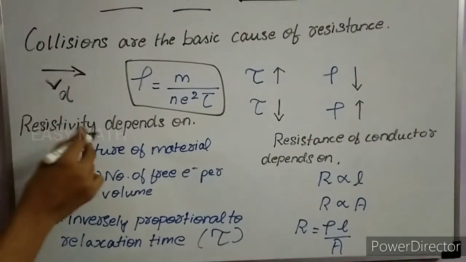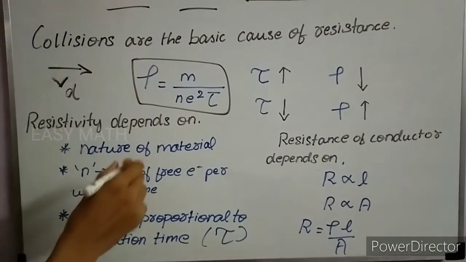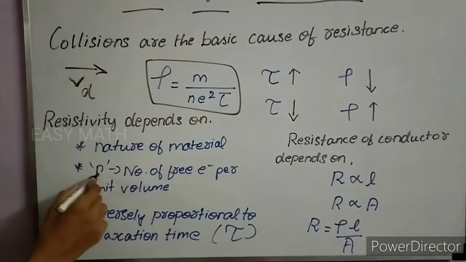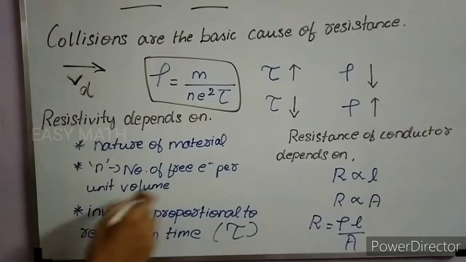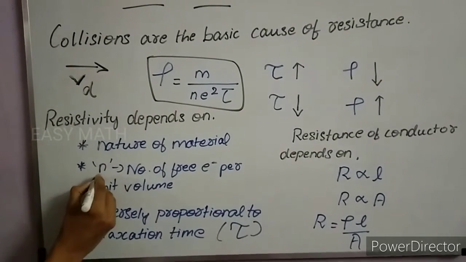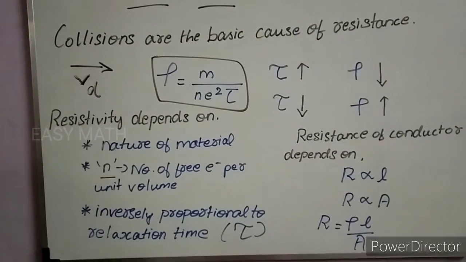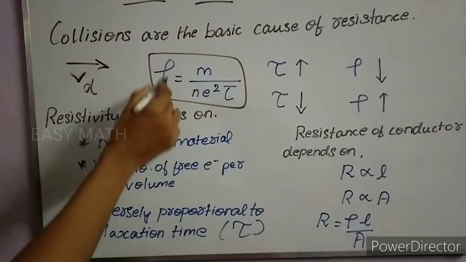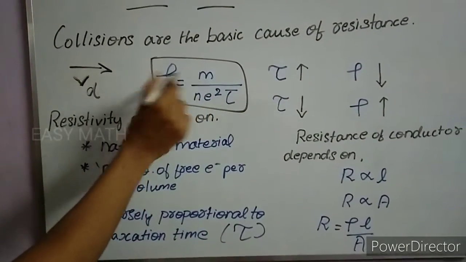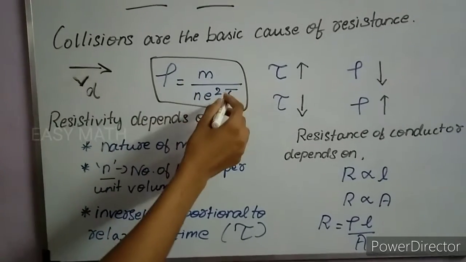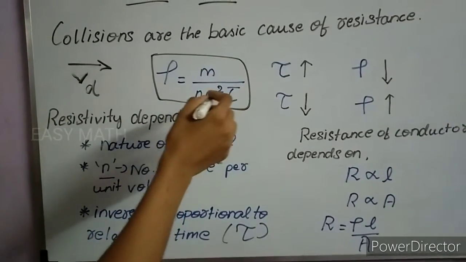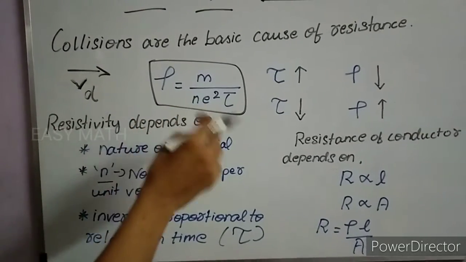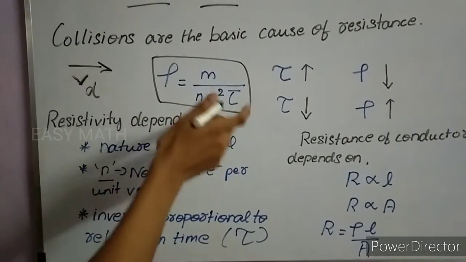The resistivity of the conductor depends on the nature of the material, and it also depends on the number of free electrons per unit volume, which is represented by the symbol n, and it is inversely proportional to the relaxation time. From this formula we can say that the resistivity of the conductor is inversely proportional to the relaxation time, because we know the larger the number of collisions per second, the smaller is the relaxation time.